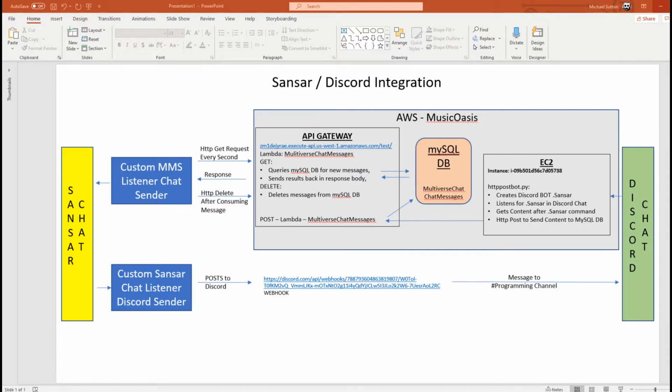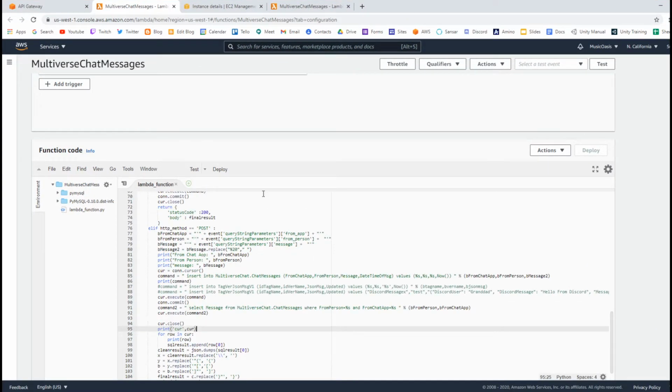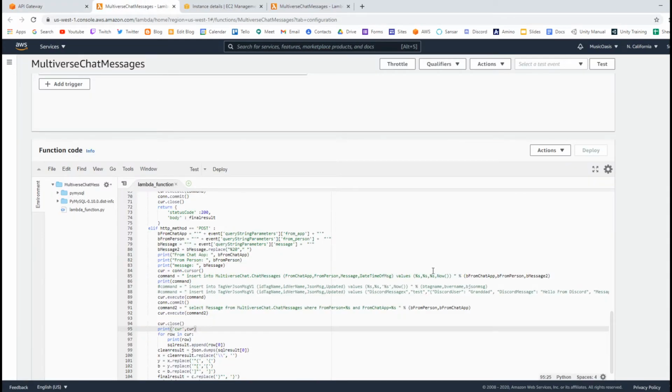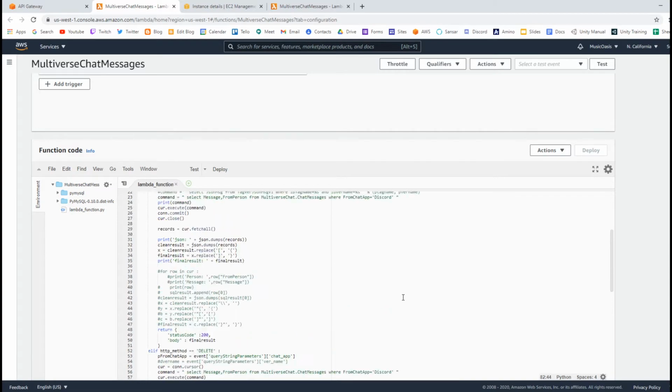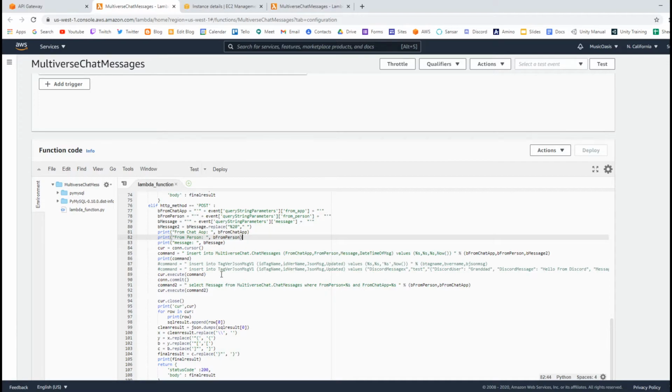So this gateway, the API gateway, if we look at that code, I mean, that's typical. Again, it's Python because it's Lambda. And if I look at the gateway, it's a typical gateway that's got a REST. It's got a delete, get, and post for this one. And if you look at the code, I put all the code in the same Lambda, and just look to see what kind of method it is. The post grabs it, and it inserts it into a database.